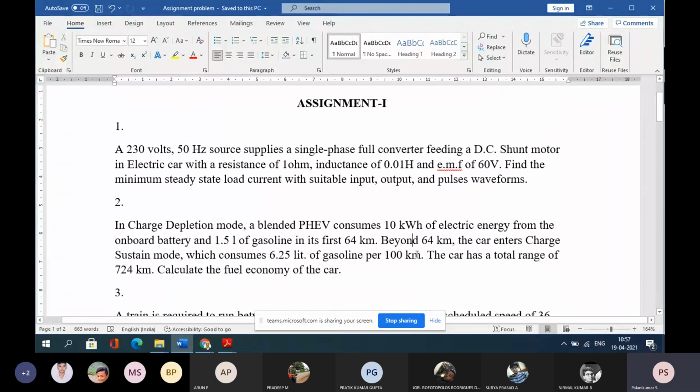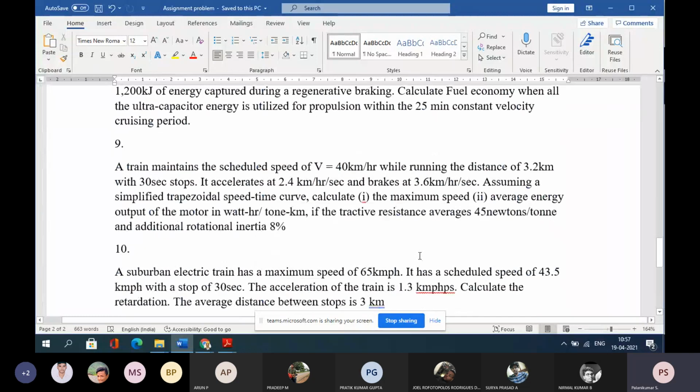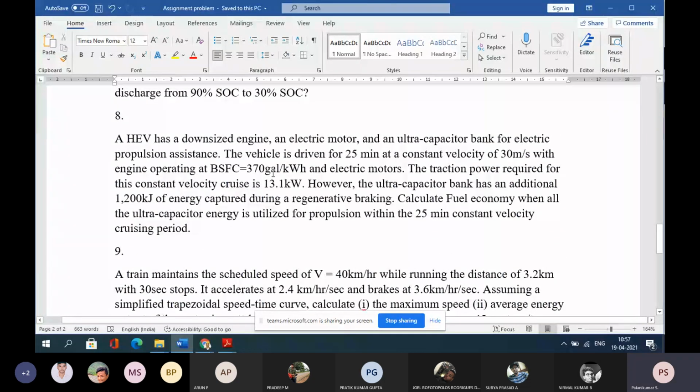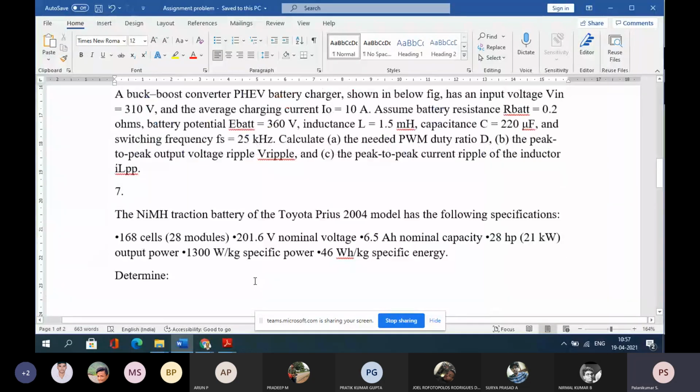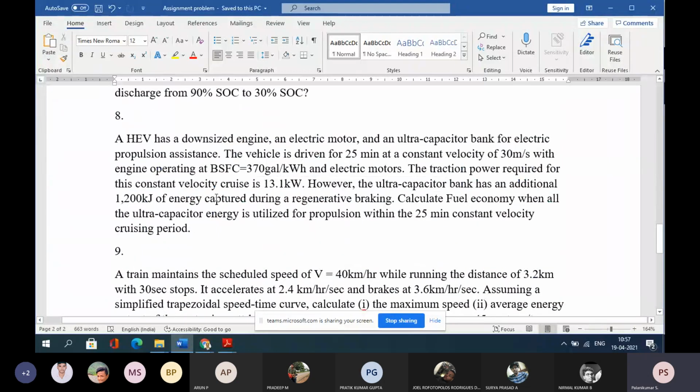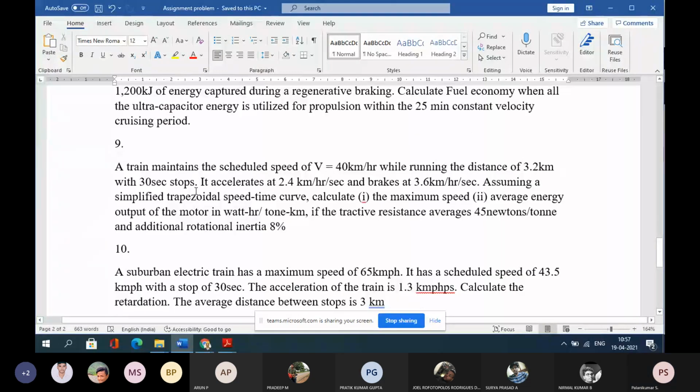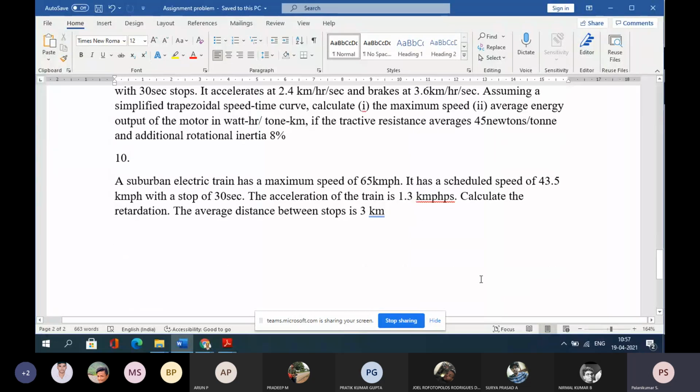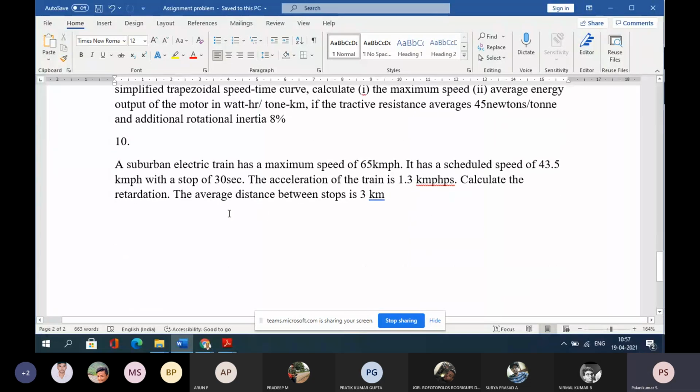This and all, we have completely done. Every problem we have done. This is the first unit problem, and this we have also done, and downsizing the engine, calculating the fuel economy. For problems 9 and 10 we have solved, and ready-made formulas are available. In the first one we have to identify cruise speed and energy, and in the second problem we have to identify beta, that is, calculate the retardation after substituting.